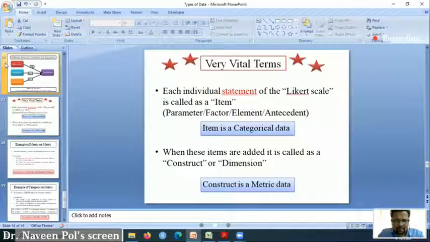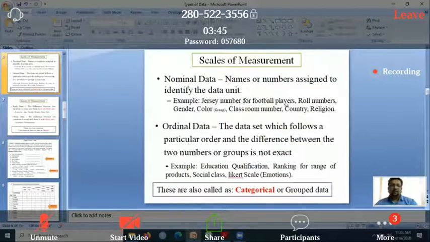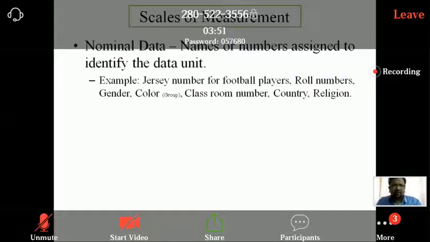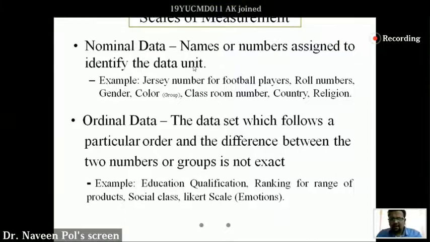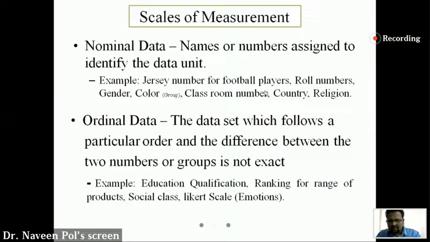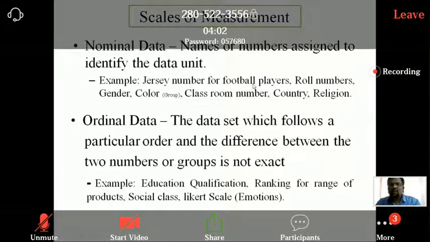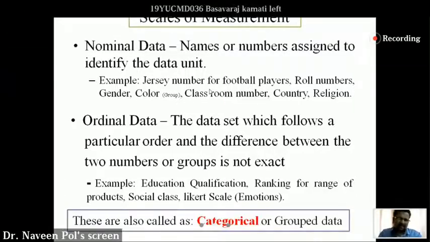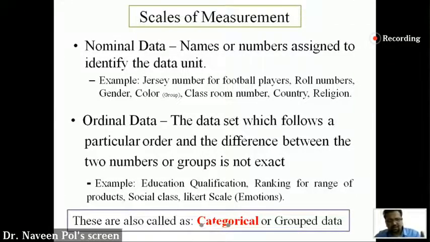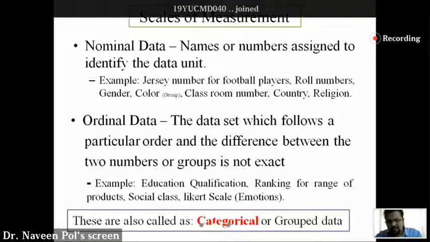I'm taking this because one of your students has asked me. This particular PPT I have shared with you guys. You can read it carefully and understand it. So the nominal data is nothing but a nomenclature that you give, or numbers you assign to people, places or things, just to identify them. For example, for 10 sets of water bottles from different companies, you will just give numbers two, three, four. You're not rating them. You only give them numbers. So that is nominal, to identify.